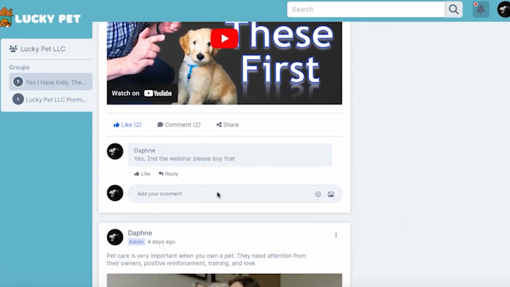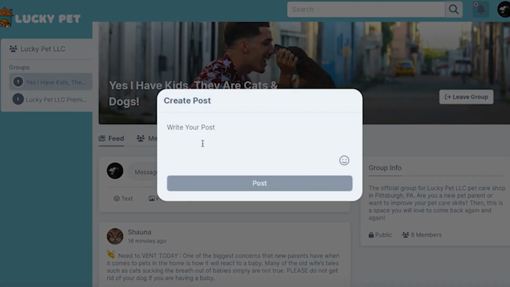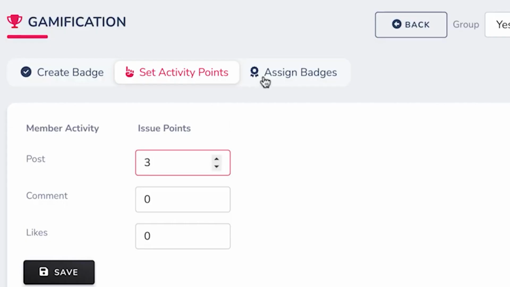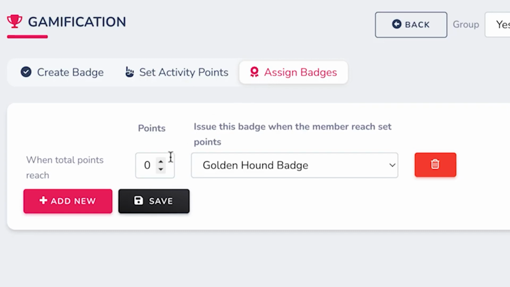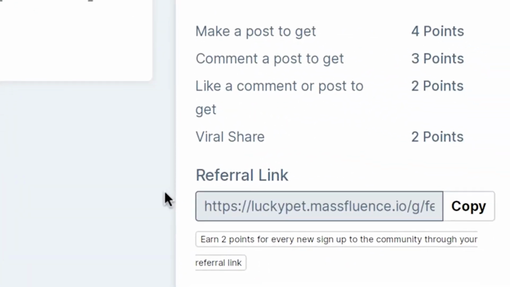Create private or public groups that build a tribe of engaged brand advocates with rich engagement tools like video chat, emojis, direct messaging, and more. You can incentivize members to participate and refer others for points that go toward coupons, products, or VIP content to build a list of buyers automatically.